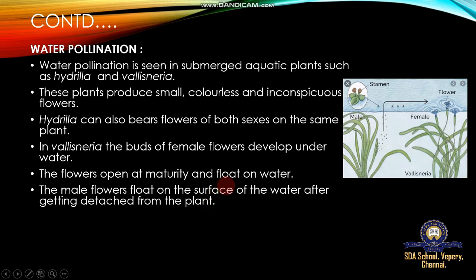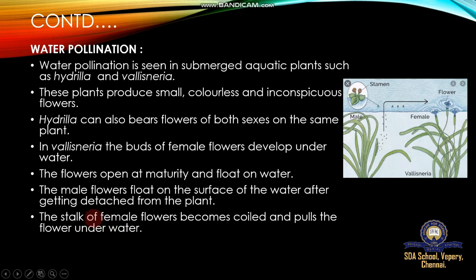So whenever the male flower completes development, it detaches from the mother plant and floats at the surface. The stalk of the female flower becomes coiled and pulls the flower underwater. The female flower stalk is coiled in nature. After completing sexual reproduction and collection of pollen grains, it elongates and reaches the level of water.